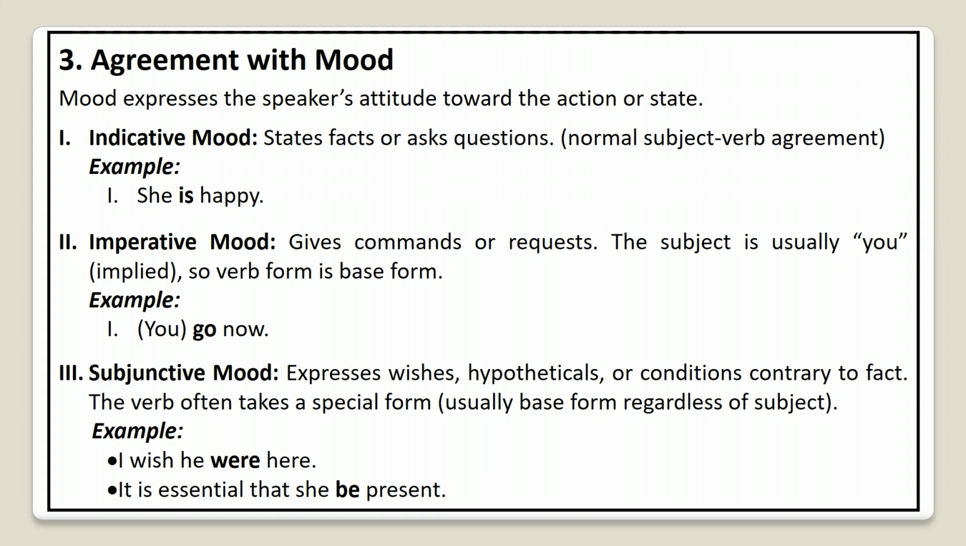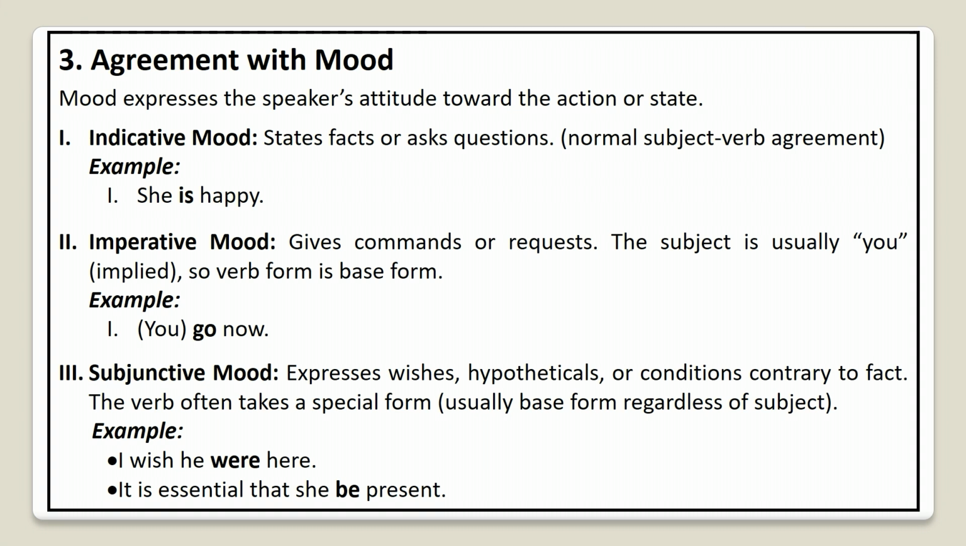Imperative mood gives commands or requests. The subject is usually "you", which is implied. So the verb form is the base form. For example, go now. Who goes now? You go now. This is the imperative mood.